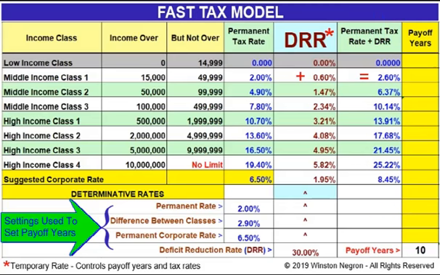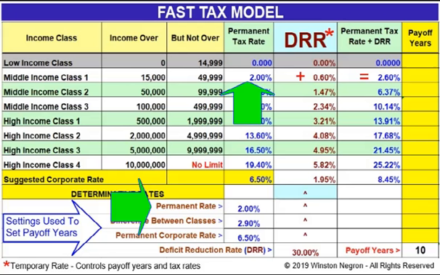At the bottom of the model, we have 4 cells. These are the rates used to set the deficit reduction rate, tax rates, and the number of years required to automatically pay off the national debt. The first cell is the permanent rate, which shows a 2% default rate.